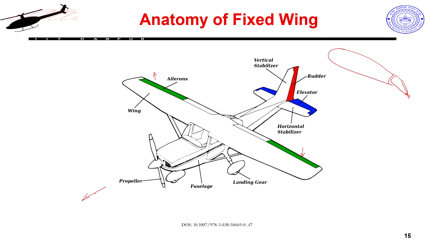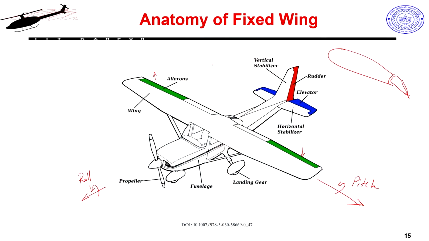So, we have three motions, right. For every aerial vehicle we have these three motions. About this axis any rotation is called rolling motion, about an axis in this direction any rotation is called the pitch motion. So, if this is my craft, this motion is my pitch motion, this motion is my roll motion and this motion is my yaw motion. I will define another axis here and this would be my yaw, right.